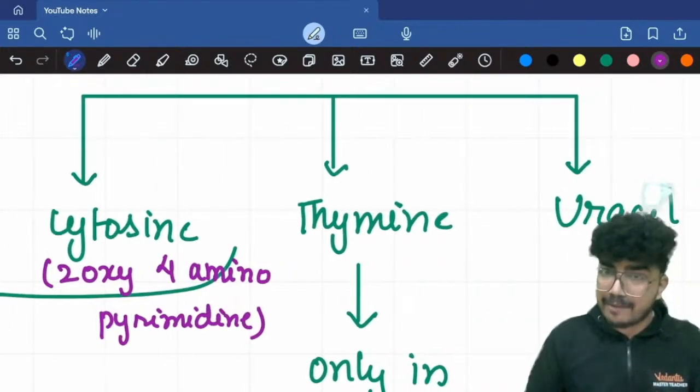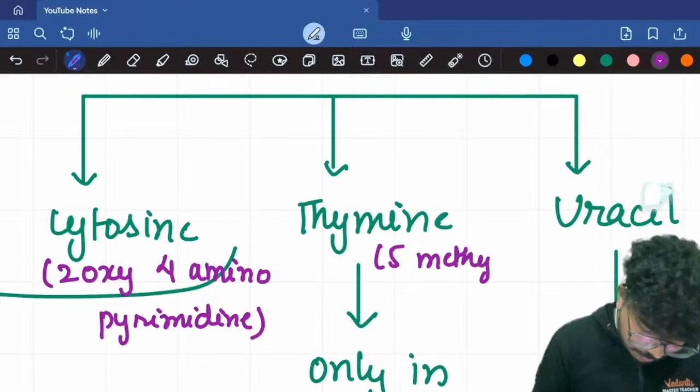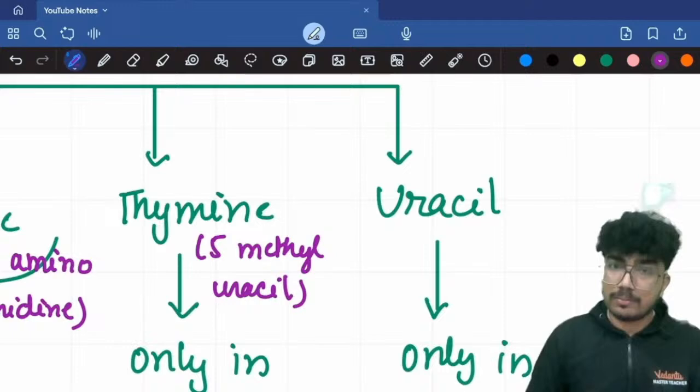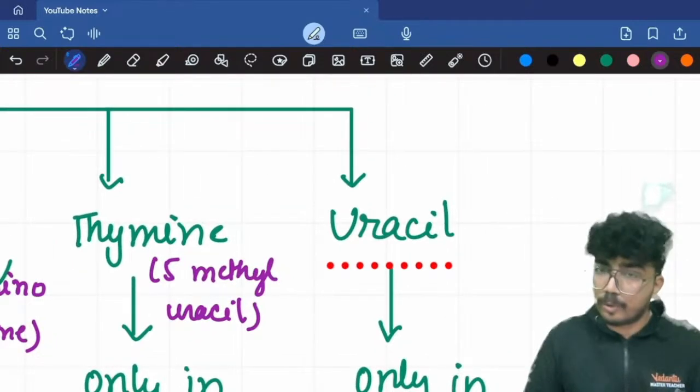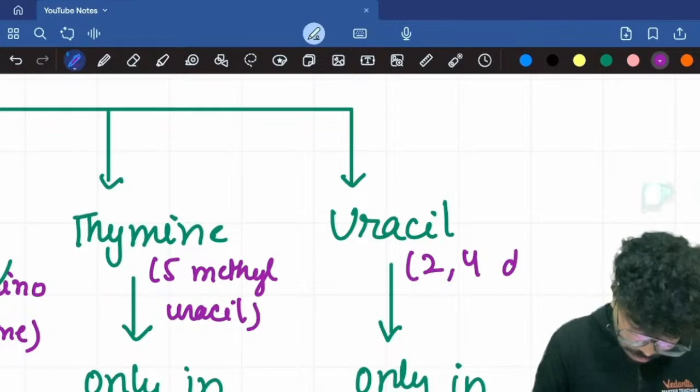Thymine is known as 5-methyl uracil. Uracil is your 2,4-dioxy pyrimidine.